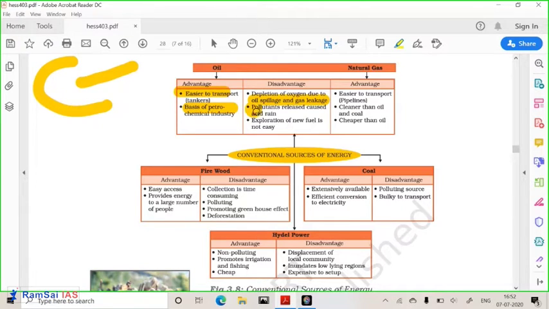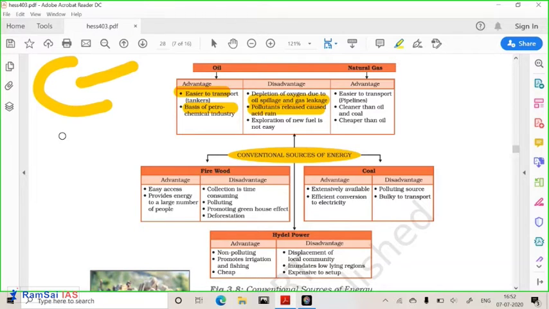So acid rain is one of the phenomena of burning oil. Also, exploration and taking out these petroleum resources from the depth of the earth is very, very difficult. You need to go inside the ocean, you have to drill it, store it, and transport it. So different problems are there.